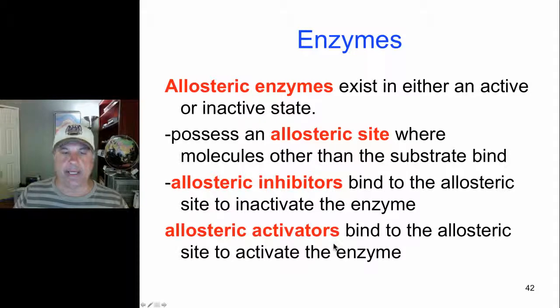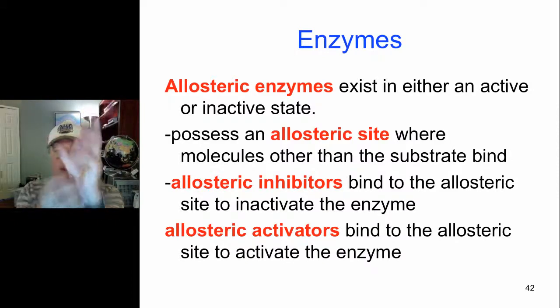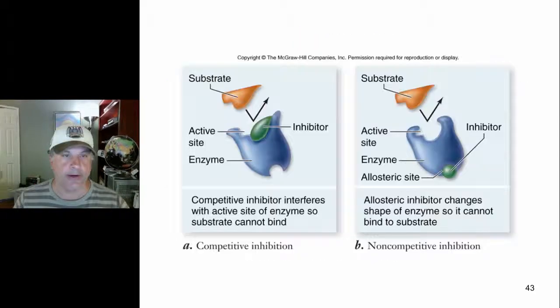There are allosteric activators that bind to a second site, not the active site, and activate the protein, maybe changing a shape that makes it more amenable to substrate binding. So allosteric binding sites on enzymes are non-active site places where molecules that can affect enzyme function bind. Either the allosteric inhibitors or allosteric activators can bind there.